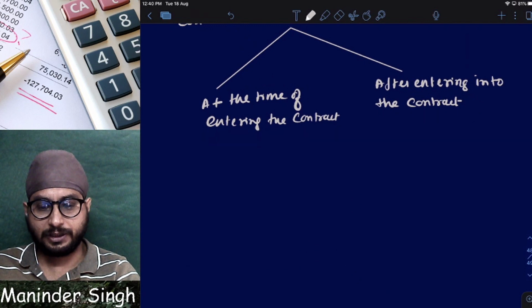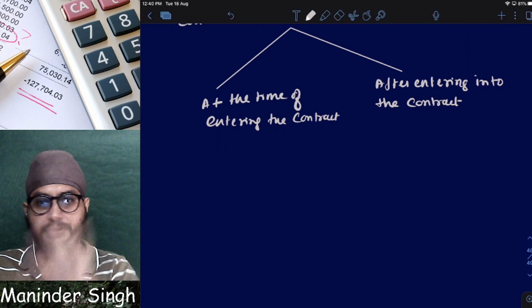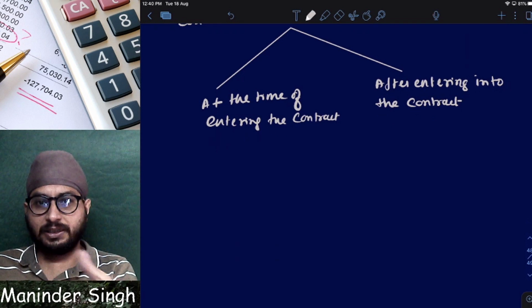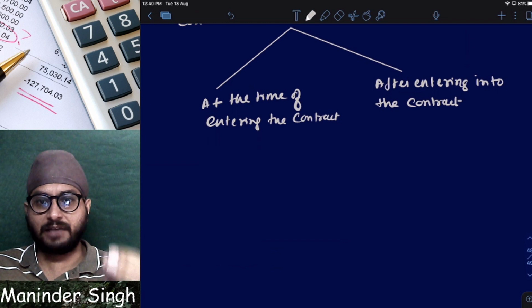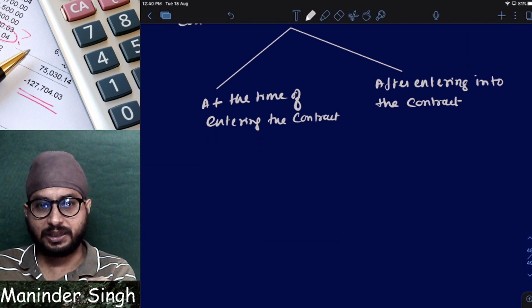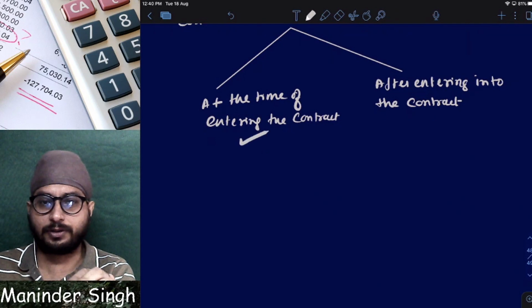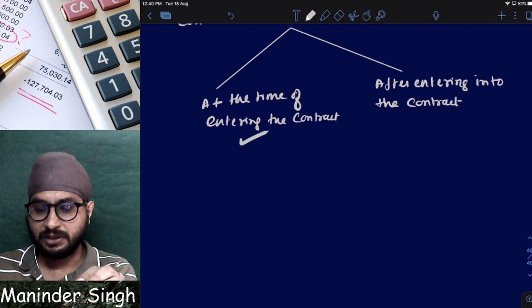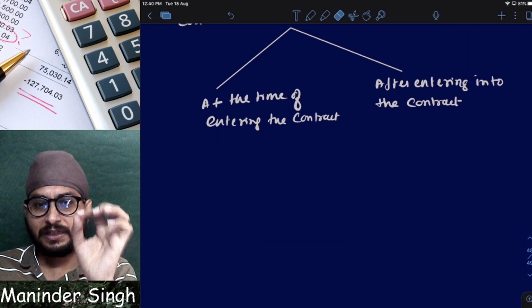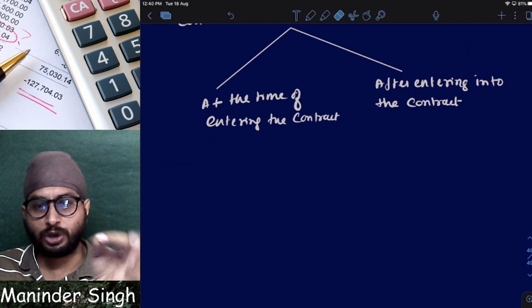Why will someone enter into a contract which is loss making? Correct or not? Simple. I told you that a contract can be onerous, means I know that the contract is a loss making contract, but still I'm entering into that contract. That is situation number one. Now my question is, why will someone enter into a loss making contract?